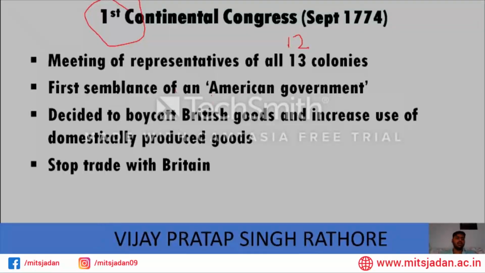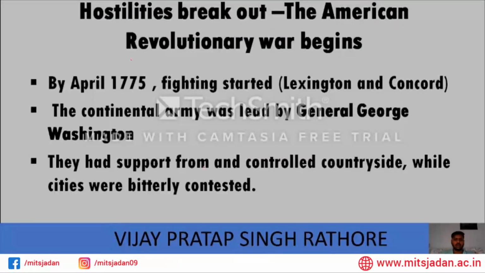It decided to boycott British goods and increase the use of domestically produced goods. It was a kind of Swadeshi Andolan. So they mentioned this and boycotted British goods. They stopped trading with Britain, and all 12 colonies stopped trading with Britain. After the First Congress, hostilities broke out. The American Revolutionary War began in 1775.